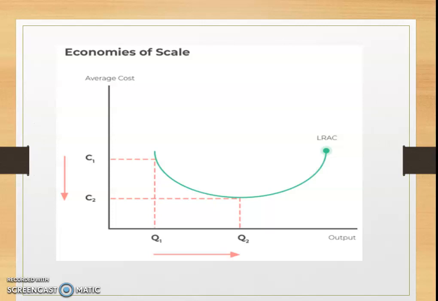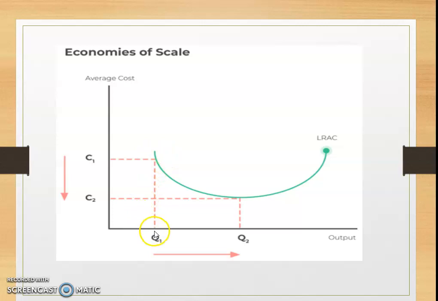So look at the economies of scale graph, where the x-axis is the quantity, that is the output, and the y-axis is the average cost. Initially the firm is in small scale production.